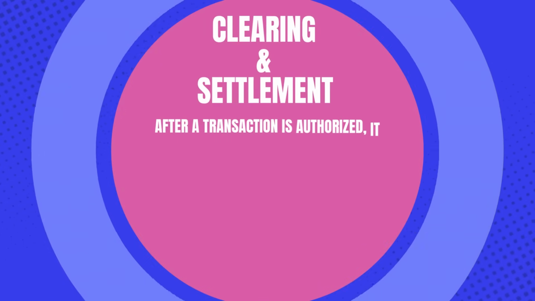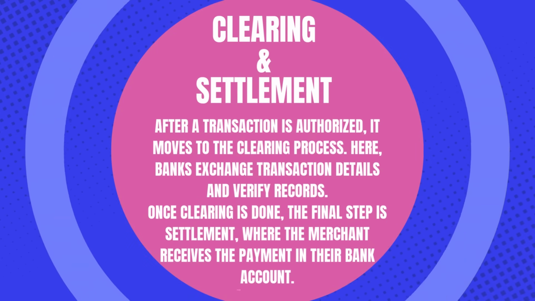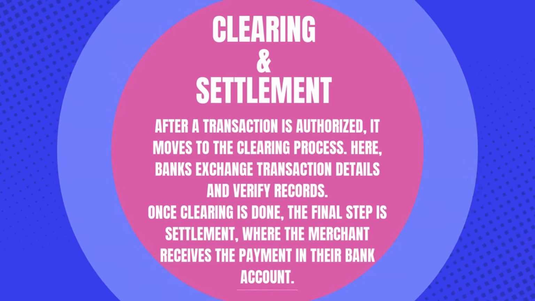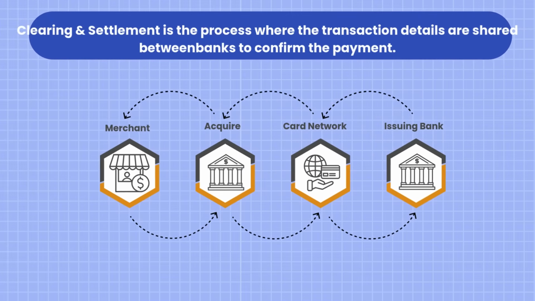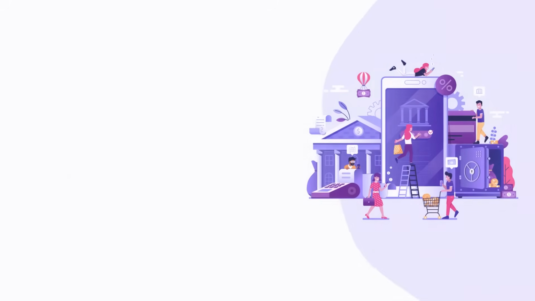Let's move to the clearing and settlement process. Here, banks exchange transaction details and verify records. Once clearing is done, the final step is settlement, where the merchant receives the payment in their bank account. Clearing and settlement is the process where the transaction details are shared between banks to confirm the payment.